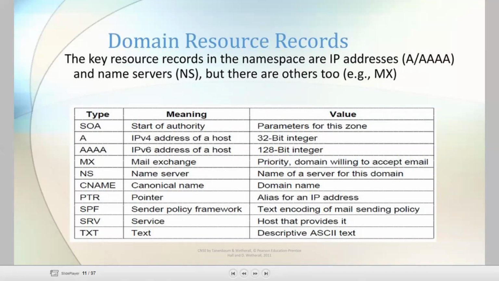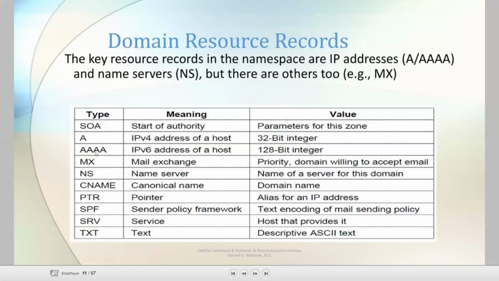See, this is the type of resource record, the meaning of that record, and its value. Here, SOA means start of authority, with parameters for this zone. A means IPv4 address of a host.